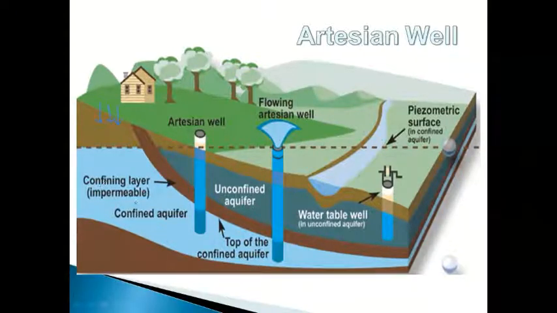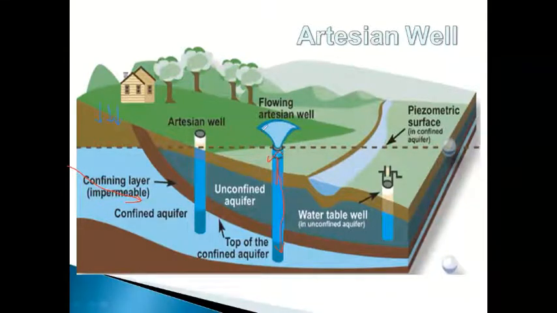So suppose in this confined aquifer, I drill a borehole. You can see up to this we have drilled a borehole into the confined aquifer, but the pressure or piezometric surface is up to this one. So due to this hydraulic pressure, water rushes towards the ground surface as a fountain.